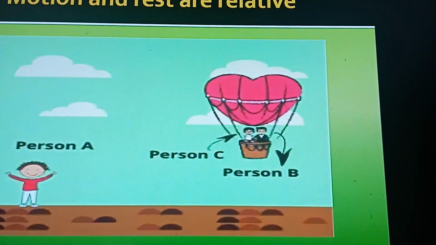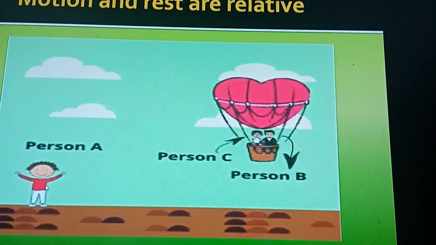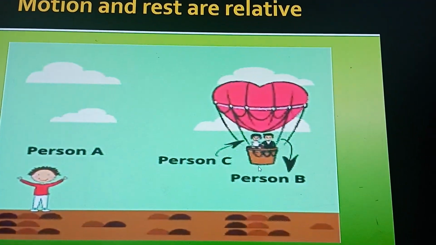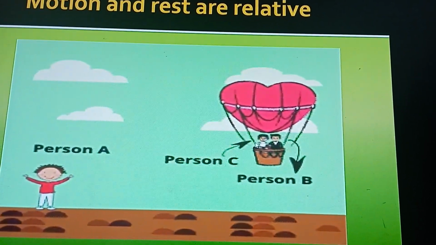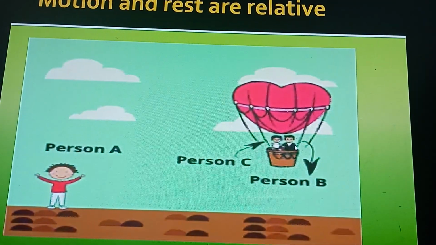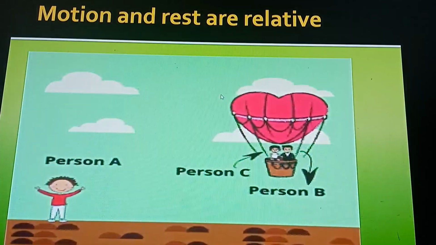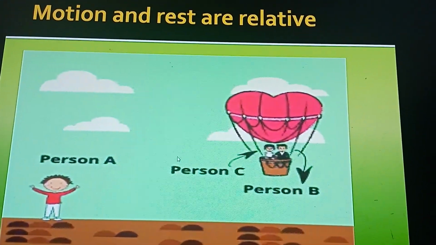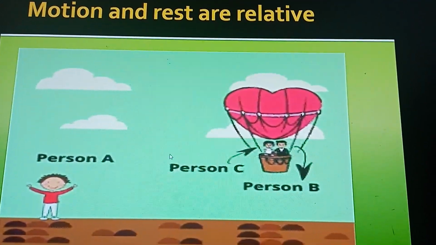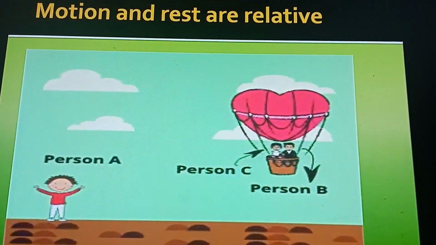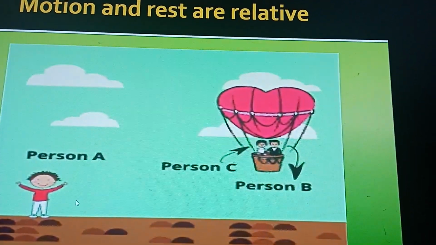Here person A is observing B and C. According to person A, both B and C are in motion. If C is observing B, according to her, he is at rest. But according to person A, they are in motion. So we can say rest and motion are relative. What is meant by relative? That means depending on other. Here we can say these are depending upon the observer.